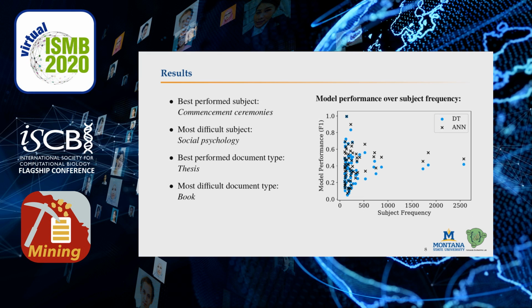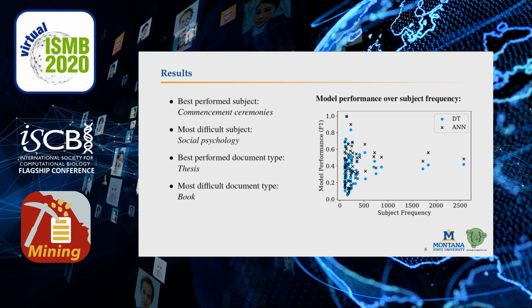Here is a different view of the model performance over subject frequency. Both models achieve their best performance score for the same subject, commencement ceremonies. They also show the least performance in the same subject, social psychology.